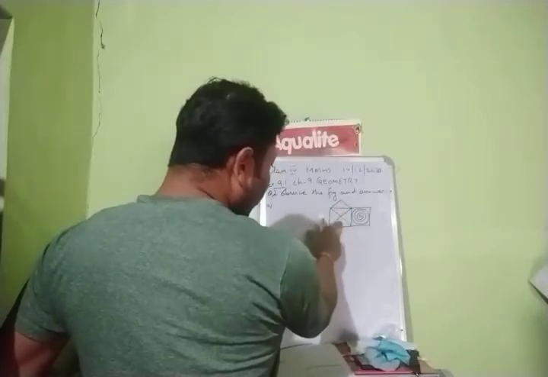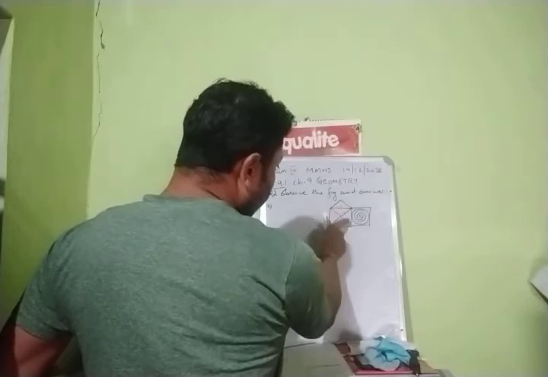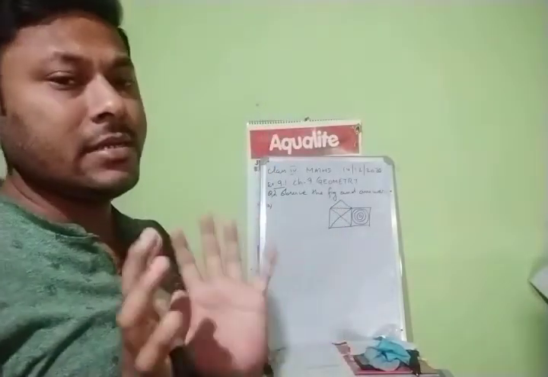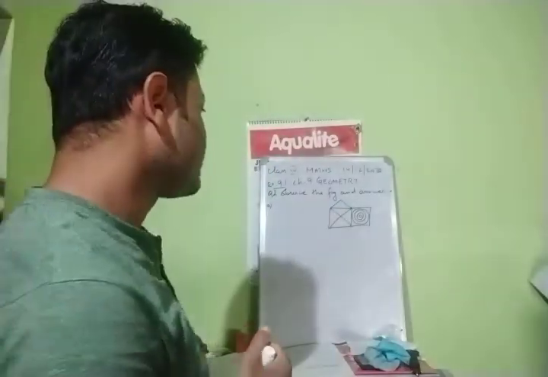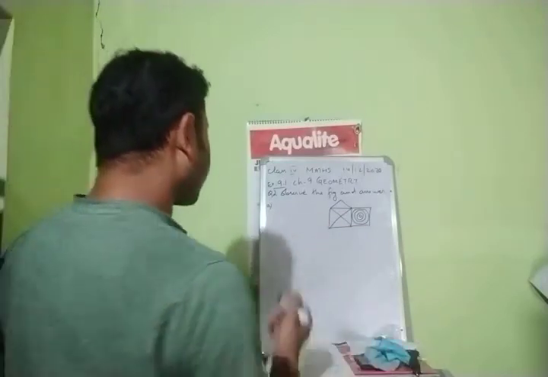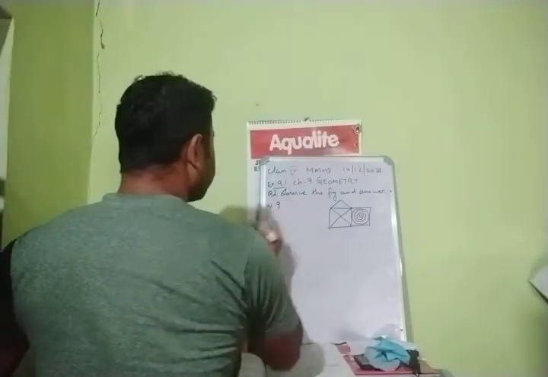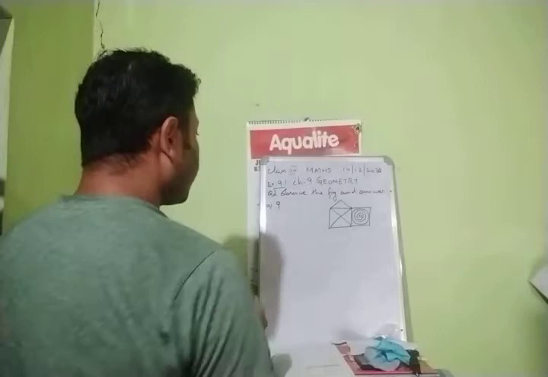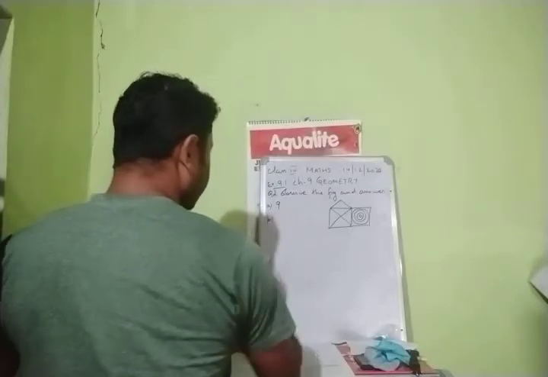There are 9 triangles. Alright children. So question number A will be 9. Right?